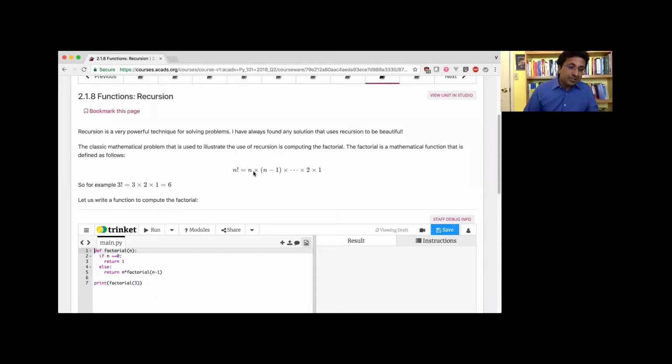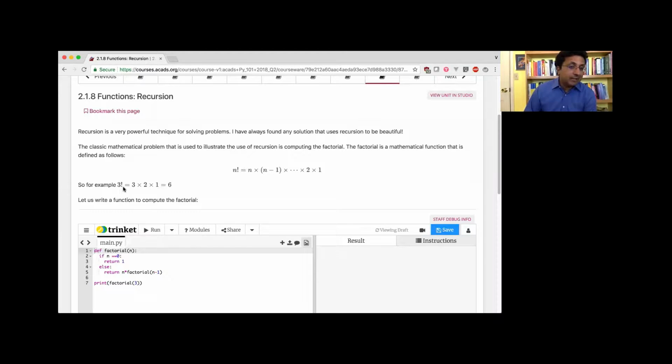The example that I'll use is a mathematical example. It's not heavily mathematical. So first I'm going to make a definition. I hope all of you have seen factorials before, but I'm going to just define what a factorial means. Factorial is when we write n with an exclamation mark next to it. And what does it mean? Well, for any number, I take the number, I reduce it by 1 and multiply. I reduce it by 2 and multiply. I reduce it by 3 and multiply, all the way up to 1. If I multiply this out, that's n factorial.